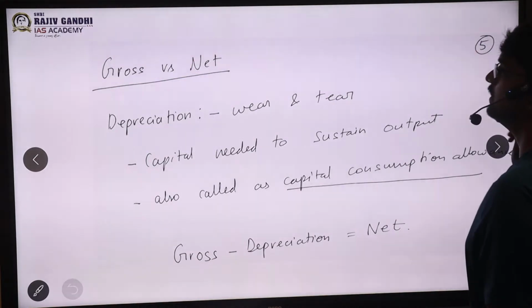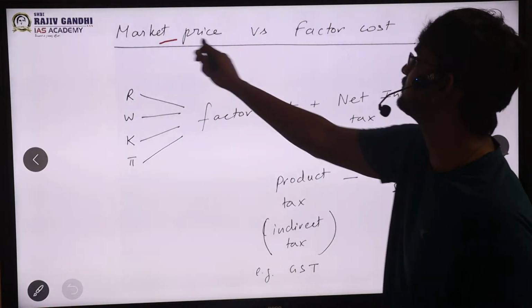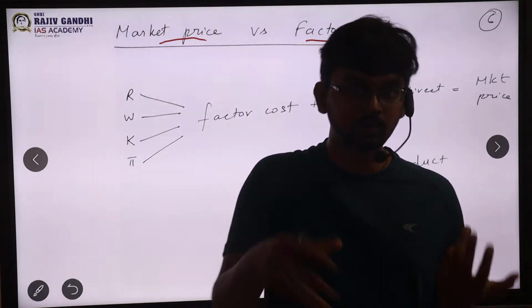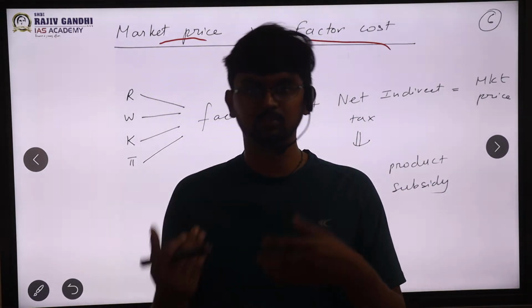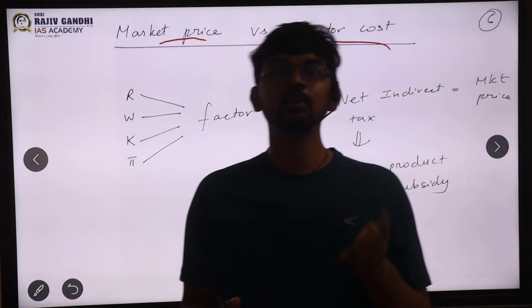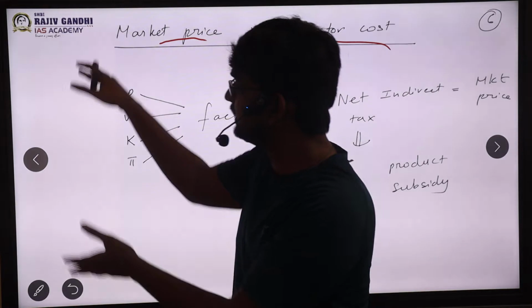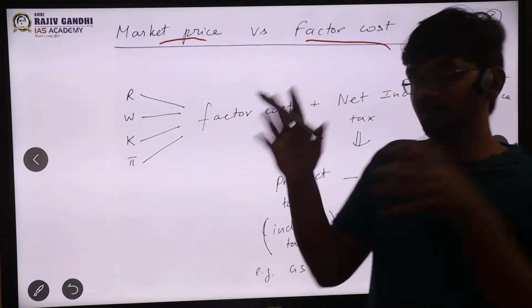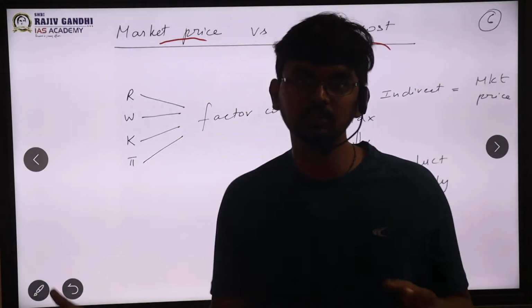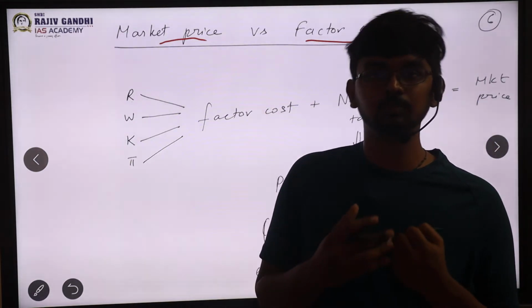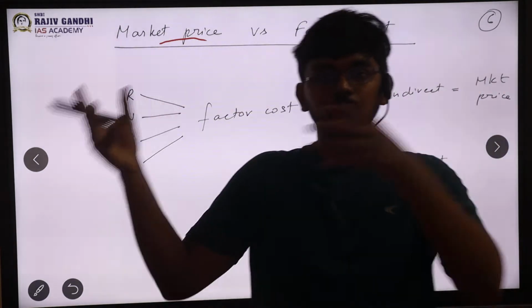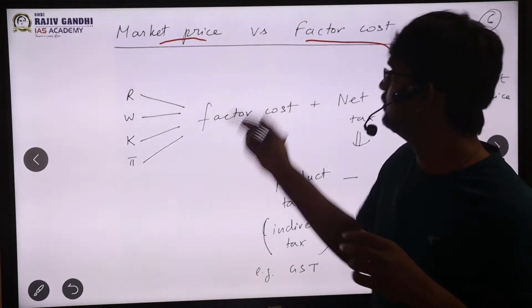After that, the third thing we are moving to is market price versus factor cost. I have already explained what factor income and factor cost are, in the circular flow of income. Factor means factors of production. There are 4 factors of production: land, labor, capital, and entrepreneurship. From the household side, you will be getting factor income. But from the business side, that is essentially factor cost, because they will be paying out. The household is giving labor, so they get wages back. So from the household side, that is factor income.